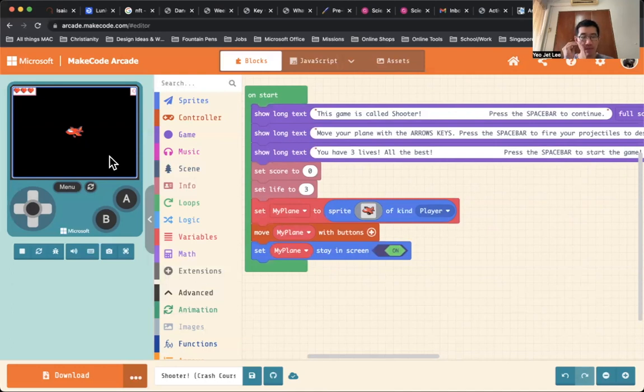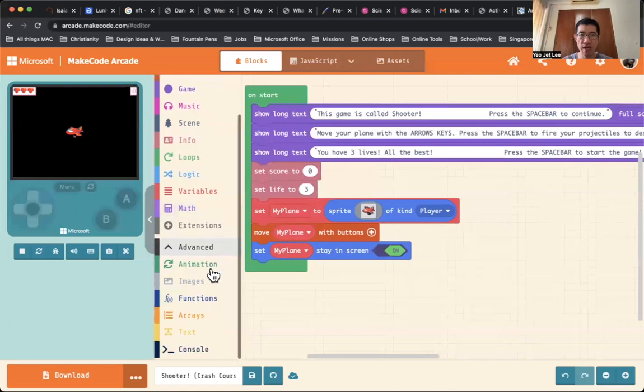Now, we want your plane to face the right-hand side of the screen. Right now, it's facing to the left. We want to flip it around to face the other side. So how do we do it? Over here on your main modules, you will see this little down arrow called Advanced. Just click on this down arrow, and you will bring up further menus over here.